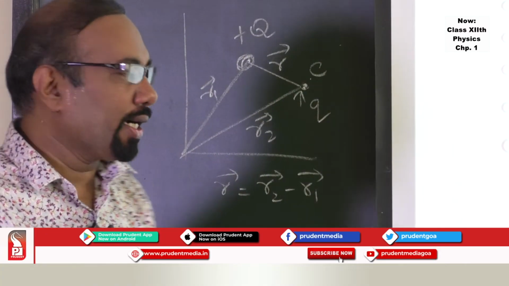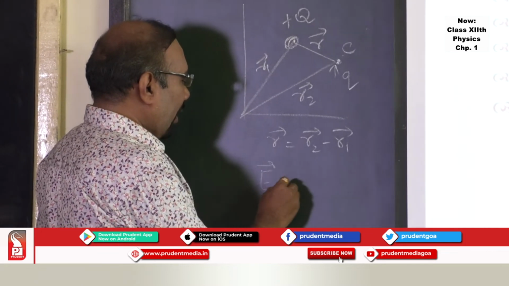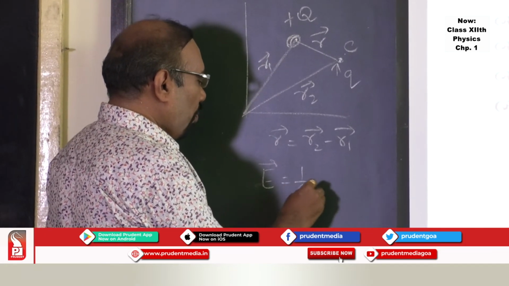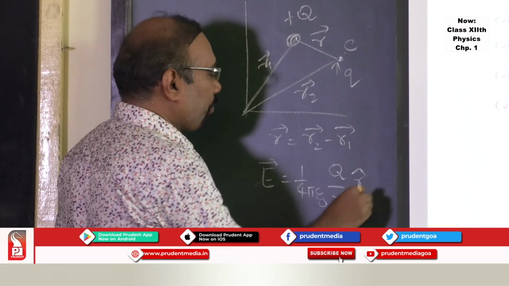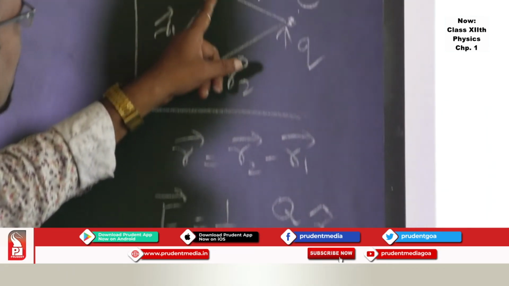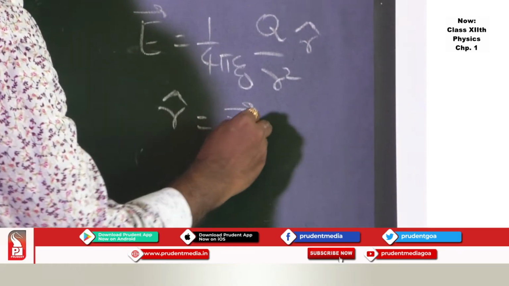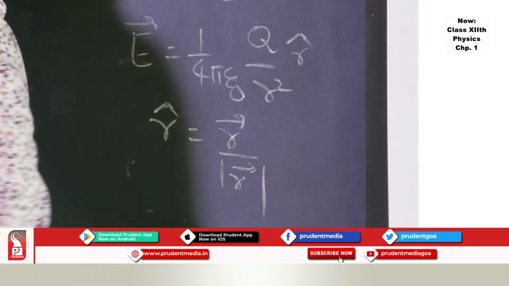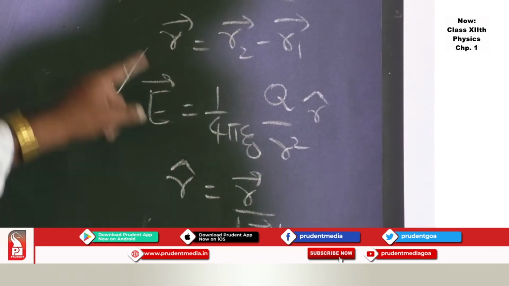You express this in terms of vector, and you will be able to find electric field as 1 upon 4 pi epsilon 0 q upon r square r cap, where r cap is nothing but the unit vector along this r bar. And how to find this unit vector is r bar upon magnitude of r bar. So this formula gives the electric field due to the point charge.